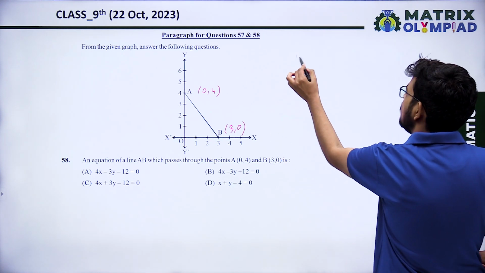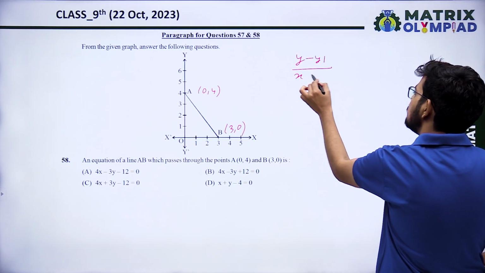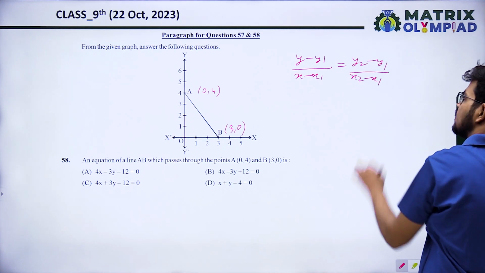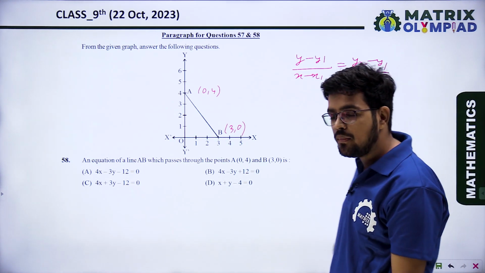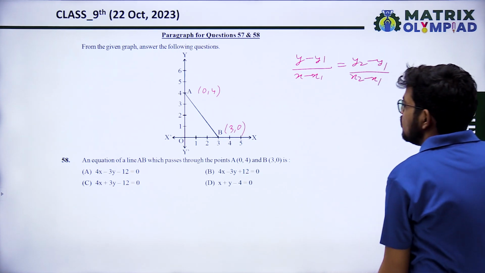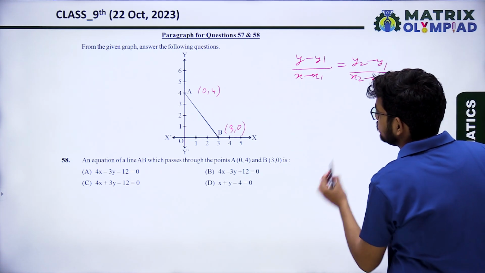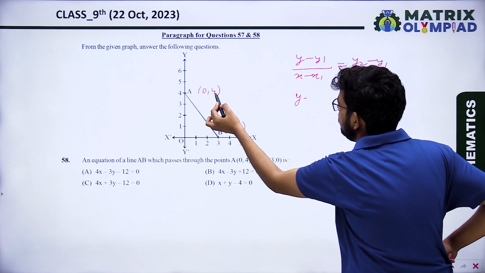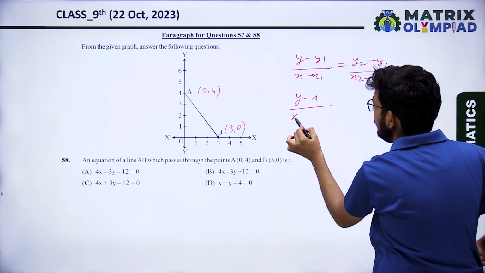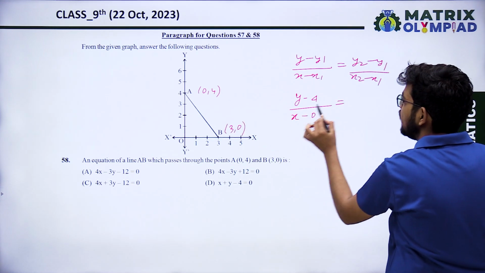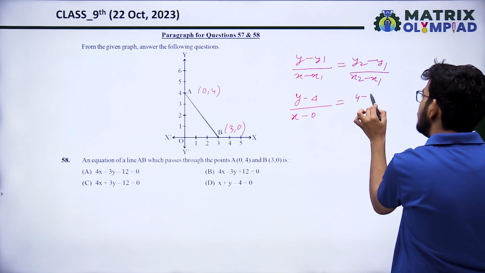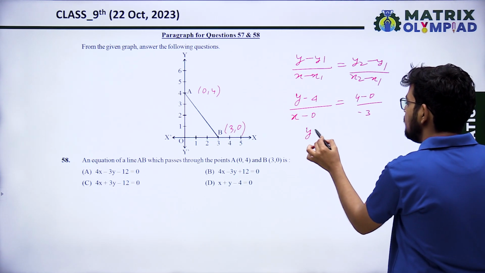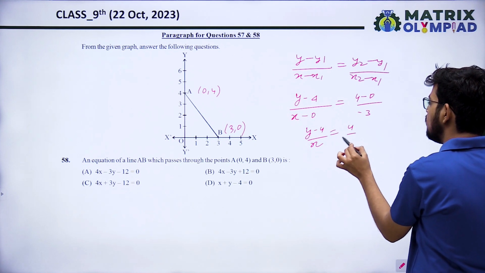What is that equation? (y minus y1) upon (x minus x1) equals (y2 minus y1) upon (x2 minus x1). That is the equation of a line which passes through two coordinates. If this is point A, y1 will be 4, so y minus 4 upon x minus x1, which is 0, equals y2 minus y1, which is 0 minus 4, upon x2 minus x1, which is 3 minus 0. So the equation will be y minus 4 upon x equals 4 upon minus 3.